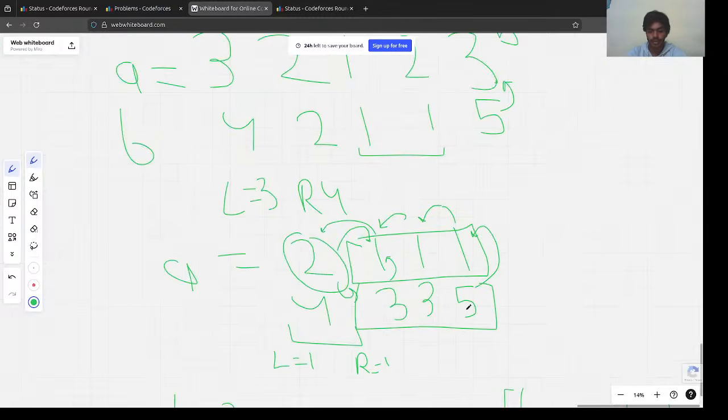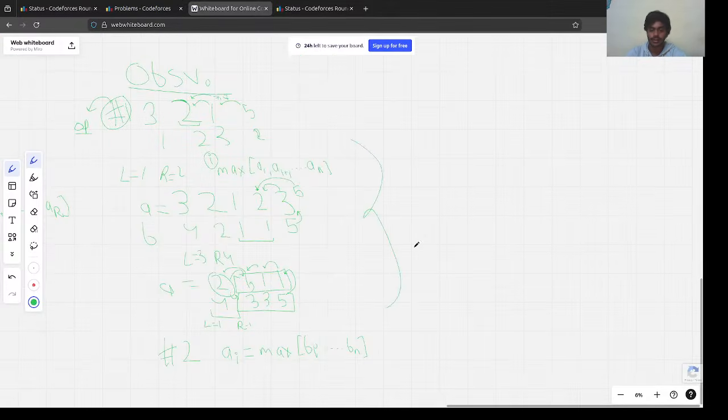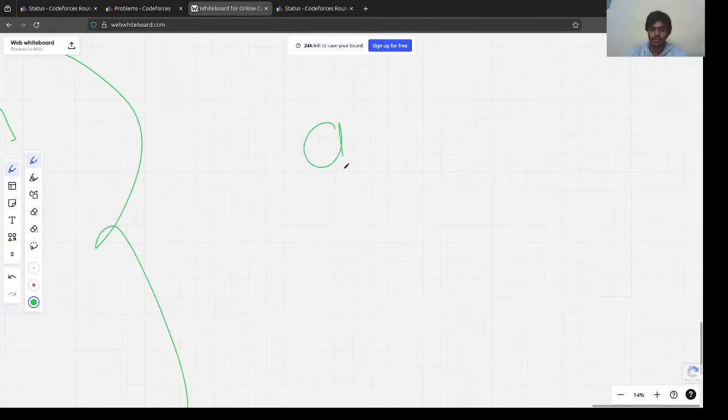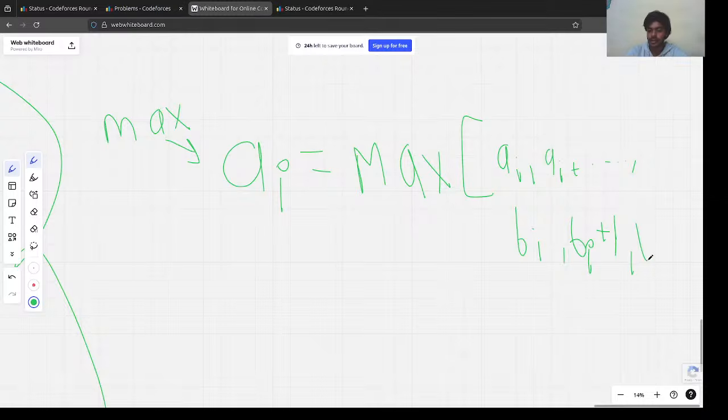Using these two observations, what we get is for each A[i], the maximum value of it would be the maximum of a[i+1] dot dot dot till a[n] and b[i+1], the greater index, till b[n].